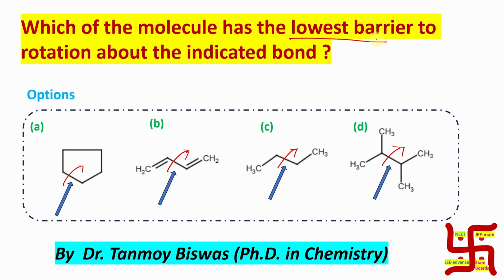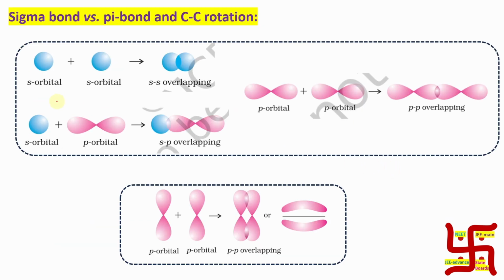Now, if you look at which of the molecules has the lowest barrier for rotation about the indicated bond, all are single bonds, and we know C-C single bond rotation is allowed because a C-C single bond is nothing but a sigma bond. Conceptually, a sigma bond could be formed by s-s, s-p or p-p head-on overlap, and the electron density is exactly in between the two nuclei. So if you rotate this bond, the electron density will remain exactly at this position, so there will be no problem in C-C rotation.